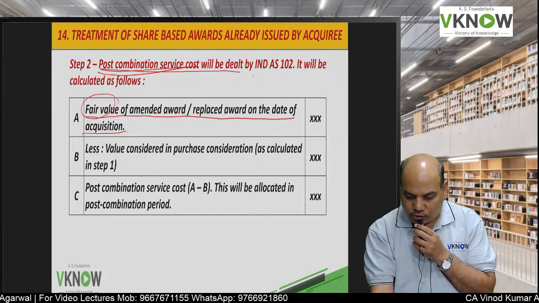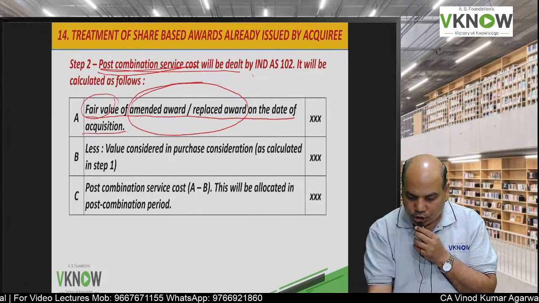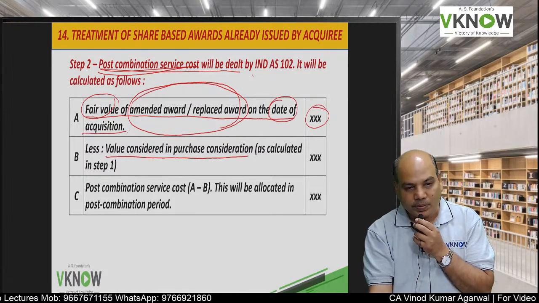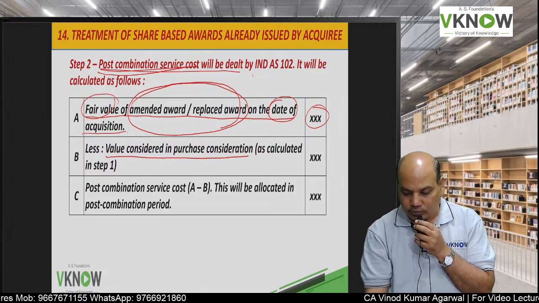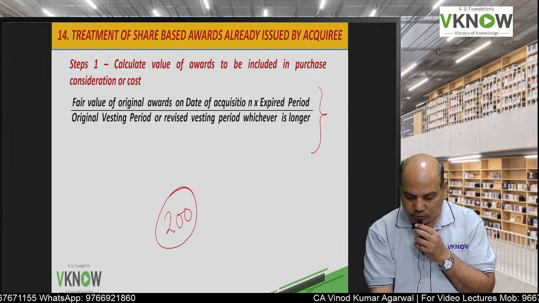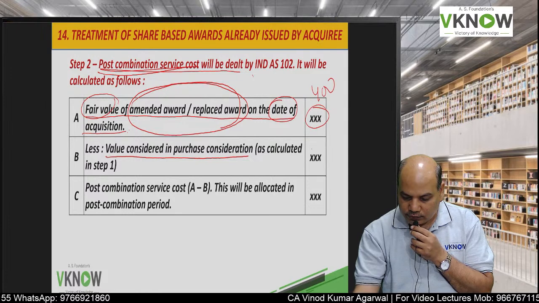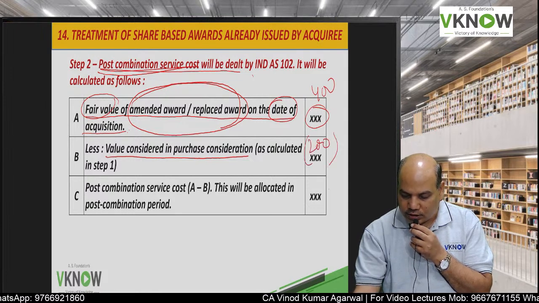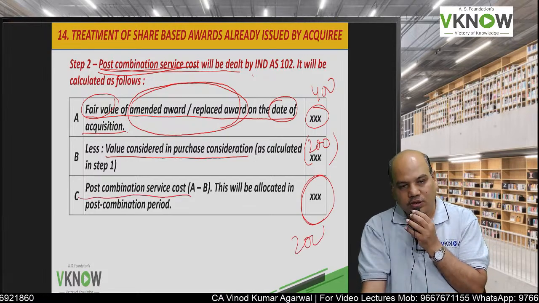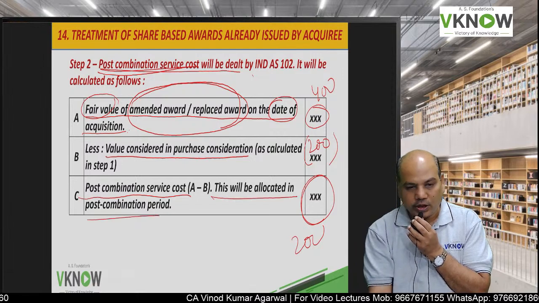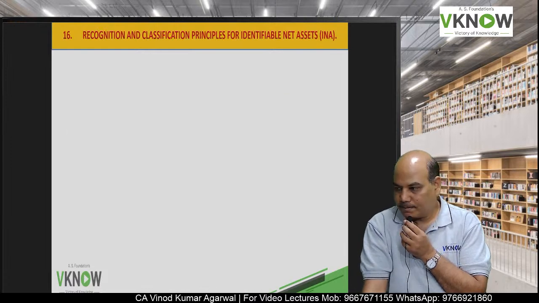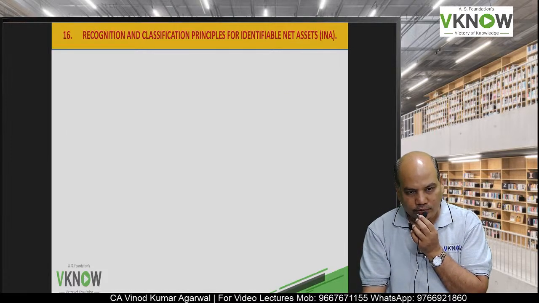So here I will take fair value of the replaced award, new award on the date of acquisition, minus value considered in purchase consideration, previous step 1. If this formula gives you an answer 200 rupees for example, and this is suppose 400 minus 200 already considered, remaining 200 will be treated as post combination service cost, and it will be allocated over the remaining vesting period in the post combination period. So that was about SBP award.